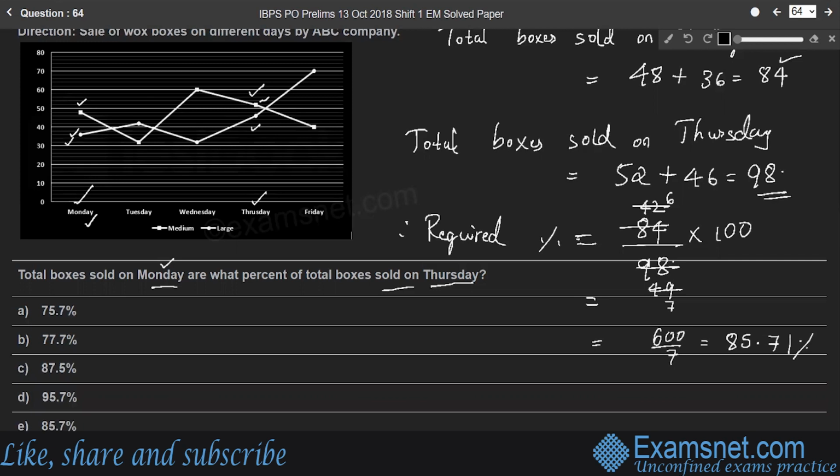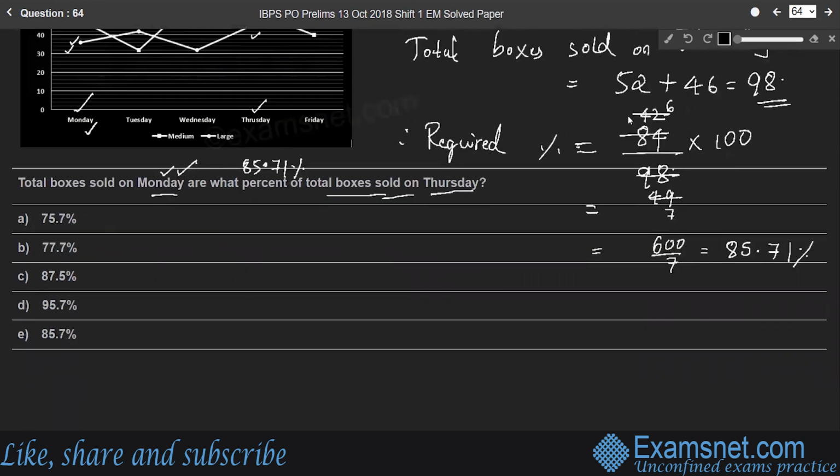85.71%, right? So total boxes sold on Monday is 85.71% of total boxes sold on Thursday, right? Therefore, look at the options. 85.7. So option E, 85.7. Hence option E is the right answer.